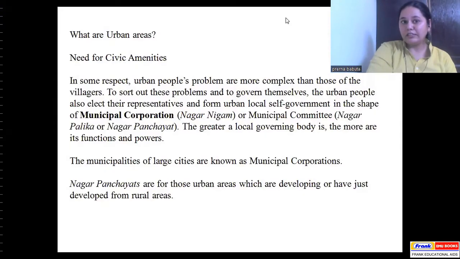Now, there's a question that I have for you. Let's see what that question is. So the question is, we have answered this question: what are urban areas? The cities. Correct? What is the need for civic amenities in these areas?